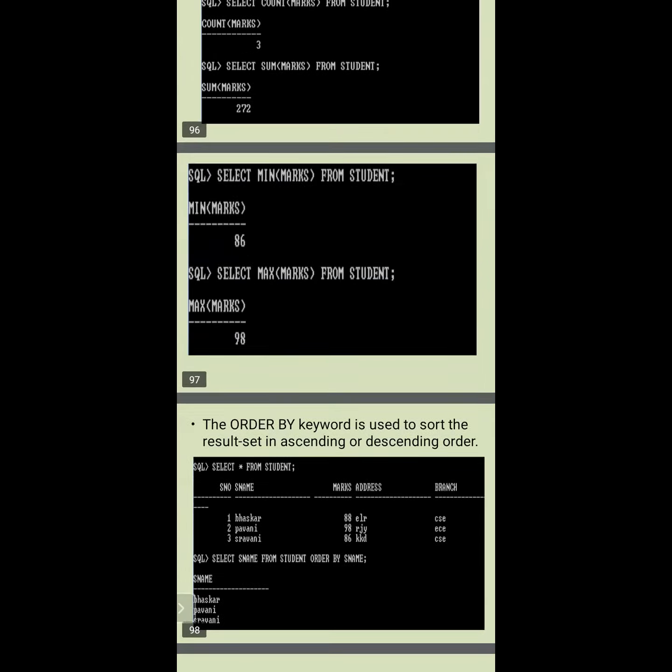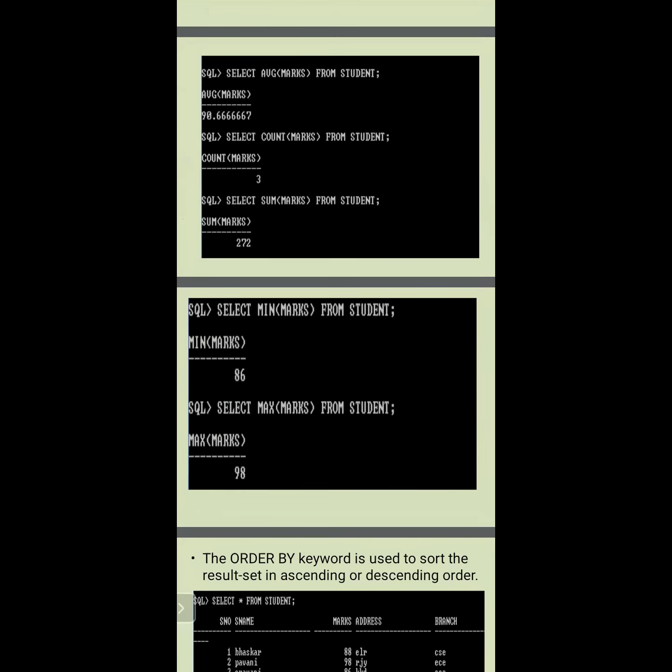So how do we use all these? Here I'm considering the student table. In that student table, some marks are there. Now I want to find the average. How do we find the average? For example, 6 subjects are there. Then we add the 6 subjects and divide by 6. Am I right or not? That is nothing but average. So here we simply write select AVG of marks from students. That means we perform the average on the marks field, so we easily find the average.